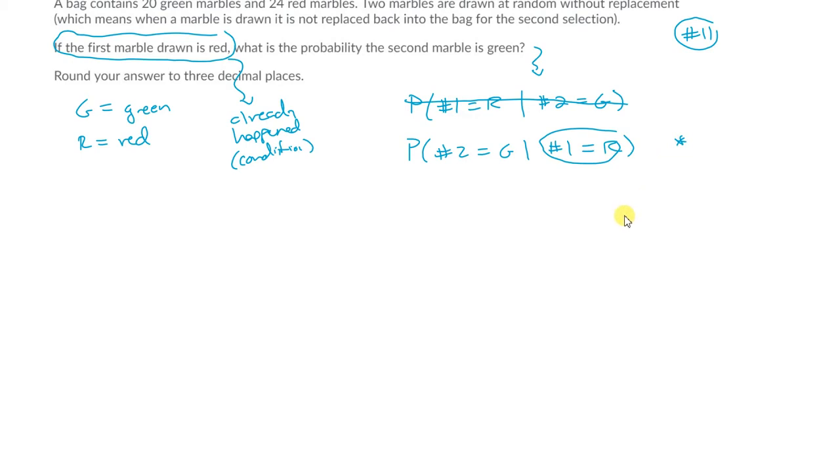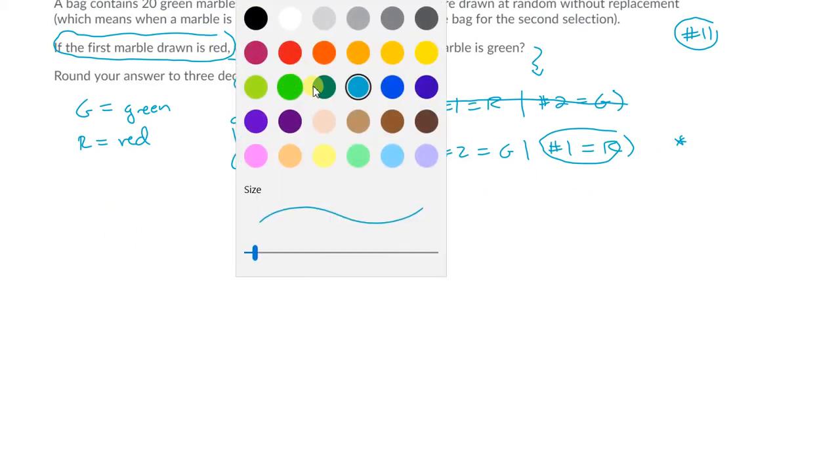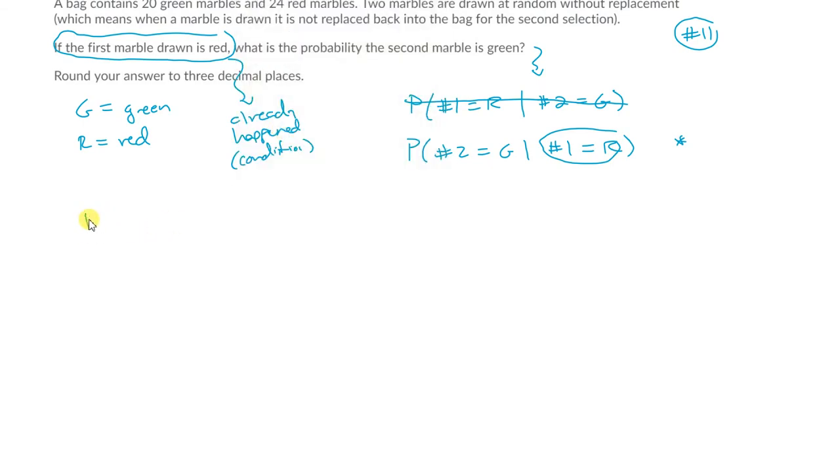Now, one way we can get this is to use the equation. For conditional probability, the probability that marble 2 is green, given that marble number 1 is red, would be the probability that both occur at the same time, divided by the probability that the conditioning event has occurred, which is that marble number 1 is red.